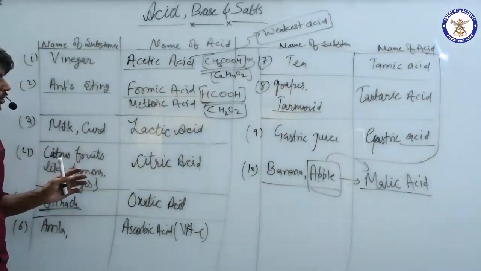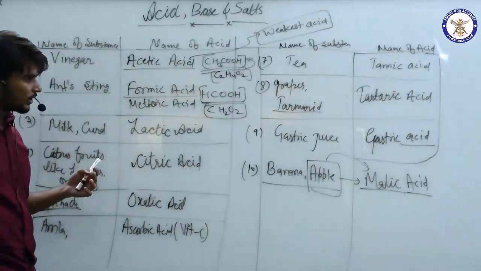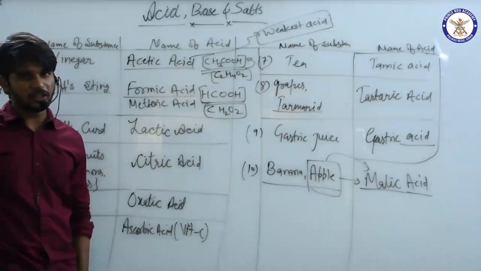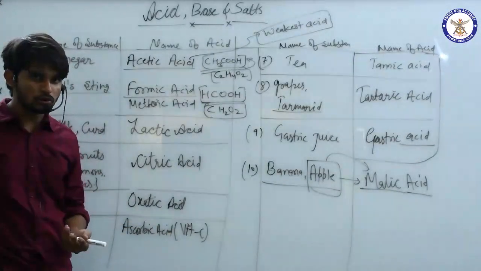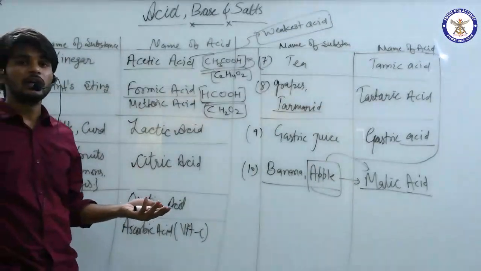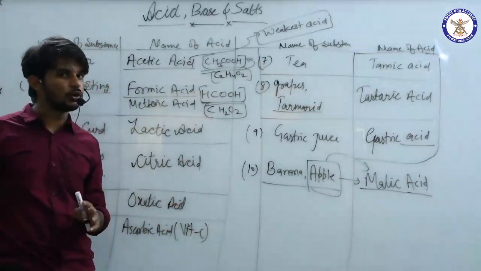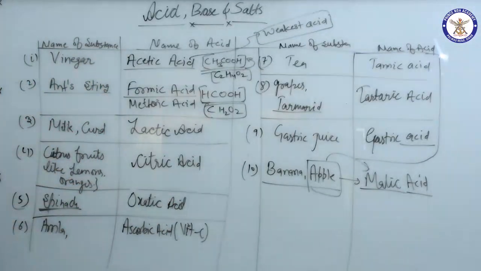We have written more than 10 substances in which acids are present, along with their names. This is sufficient as far as the exam is concerned, but it is never fully sufficient because the examiner may ask anything, so prepare on your own also. This is something I found that comes regularly in many exams, which is why I have written 10 or 12 substances. Now we will study the next section. I am giving you some time to note and make the table.